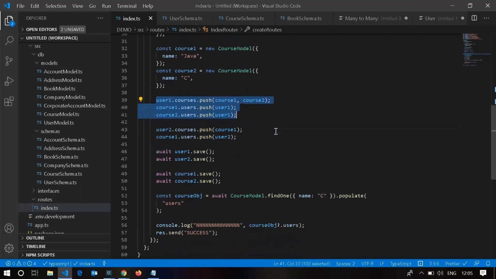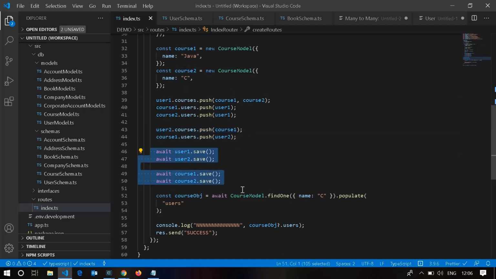And for user 2 I'm going to push course one again. As I said, a single instance of course can belong to multiple instances of user. So now course 1 is owned by both the users, and again a single user can own multiple courses. So I'm just pushing the IDs here.